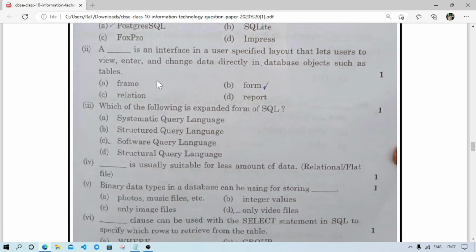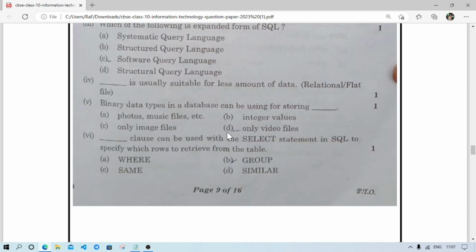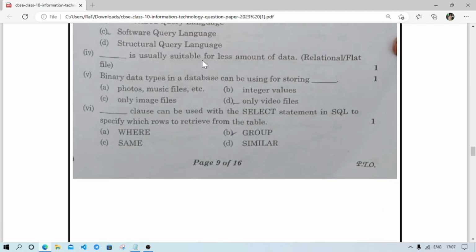This question might be related to your book. This is an interface in a user-specified layout that lets the user view, enter and change data directly in a database object such as tables. It is form, but it is not included in your MySQL chapter. It was included in last year's class 9 database part 1. Which of the following is the expanded form of SQL? Meaning SQL full form. It is structured query language. Number 6, this is usually suitable for less amount of data. Here the options are relational, flat file. It is relational only.